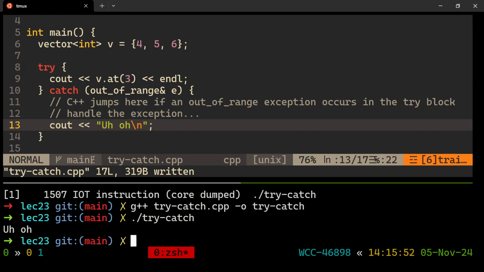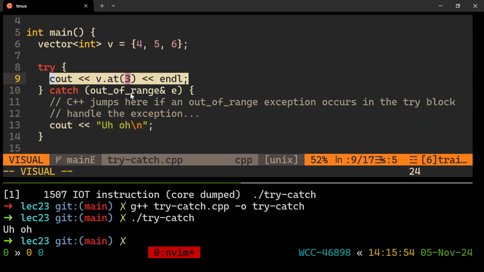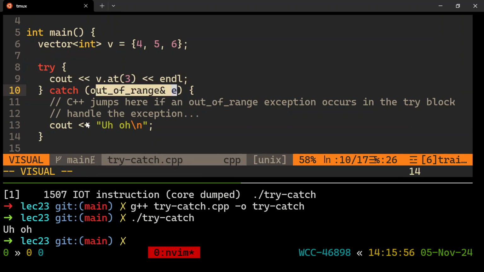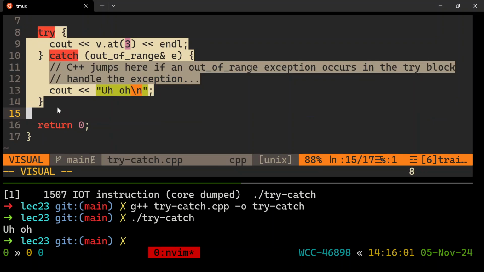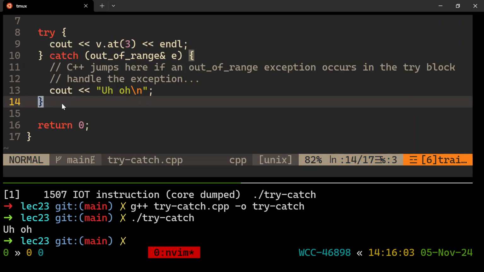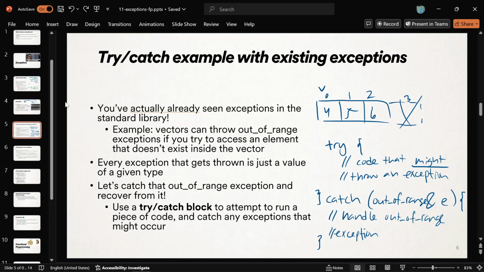If I run this now, you'll see that we tried to do this. There's an out-of-range exception that got thrown. So we went to the catch block, and then this whole thing is completed. Does that make enough sense? It's a little weird. So let's see here. What do I want to say next?